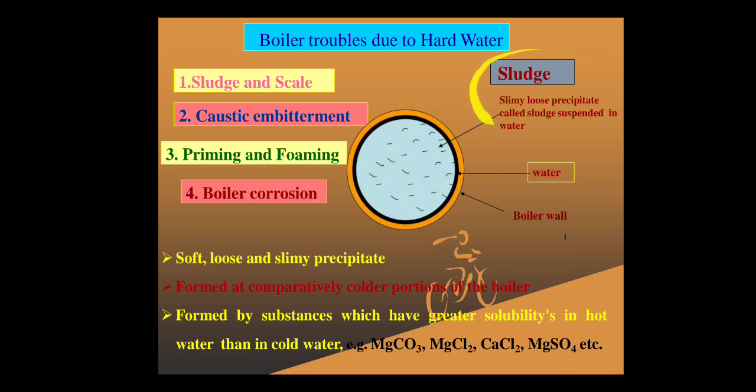Here we are giving the sludge. Sludge is a loose, slimy precipitate, formed due to the presence of suspended particles. The picture shows this: the black layer is the water, the yellow is the boiler wall, and the middle portion is called the loose slimy material. This is a soft, loose, slimy material in the form of a precipitate. Let me give you an example of sludge.